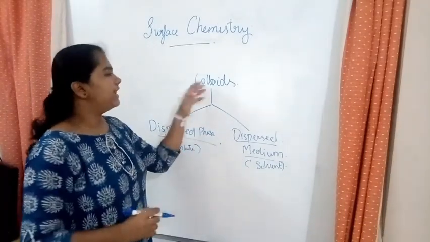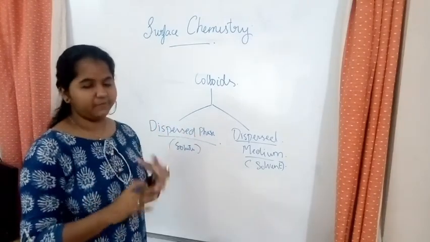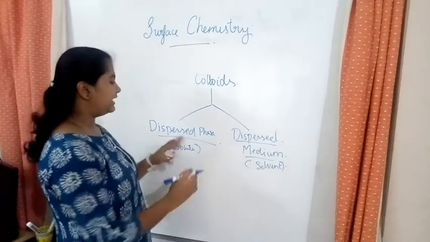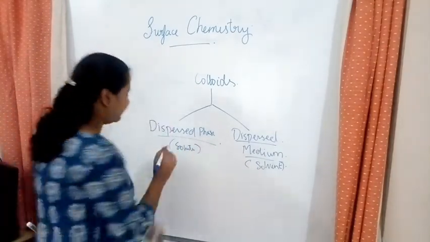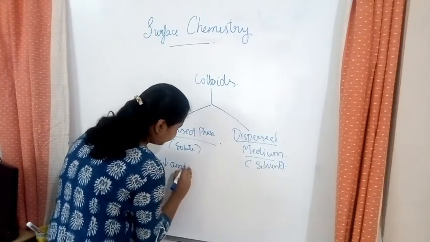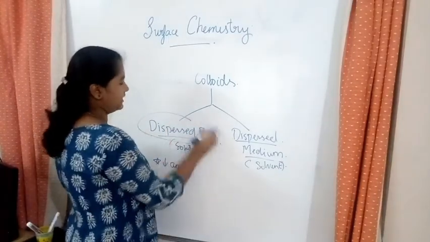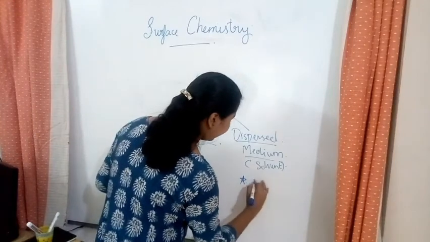Now we learn about the dispersed phase and dispersion medium of various things in detail. Before that, the dispersed phase of a colloid will have a lower amount. The one with less amount is usually the dispersed phase, and the dispersion medium is the one in larger amount.